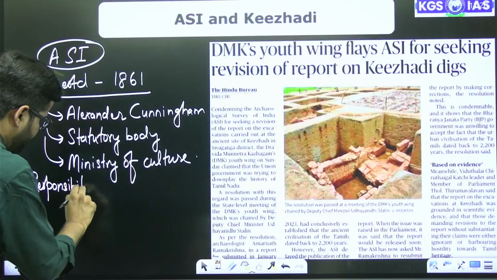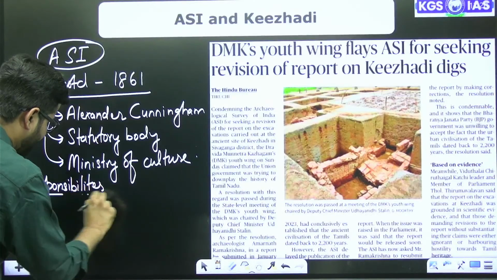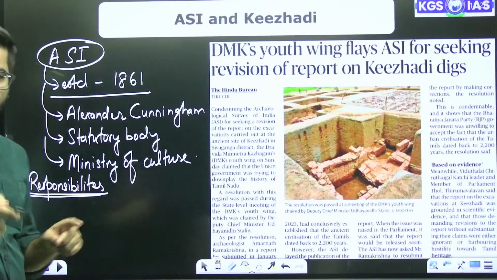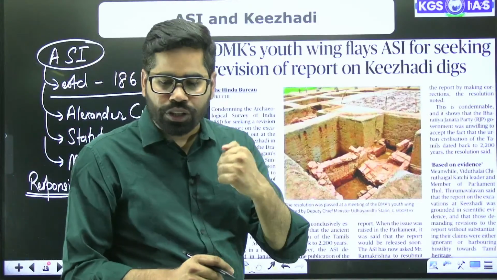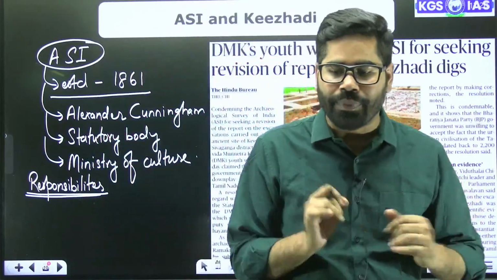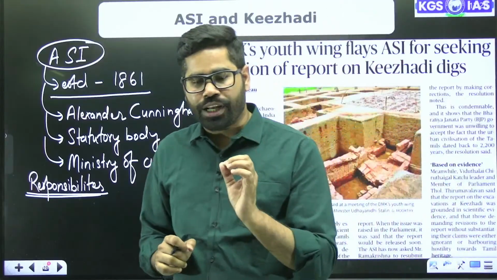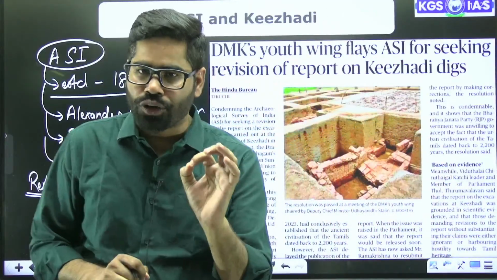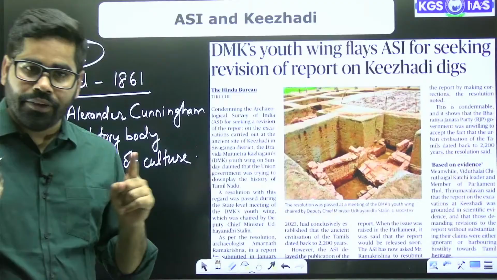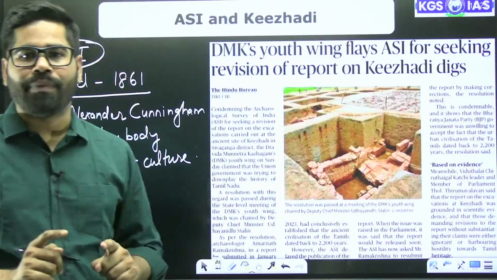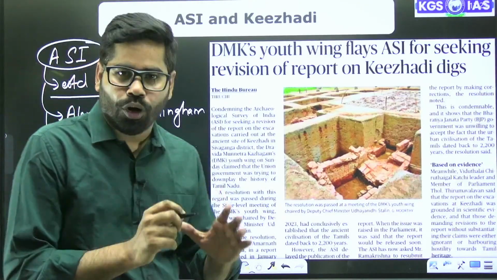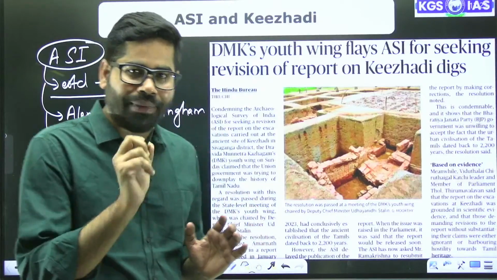the first one is carrying out the surveys of antiquarian remains, exploration and excavation of archaeological sites, and even the conservation and maintenance of protected monuments. So these three main things are there.